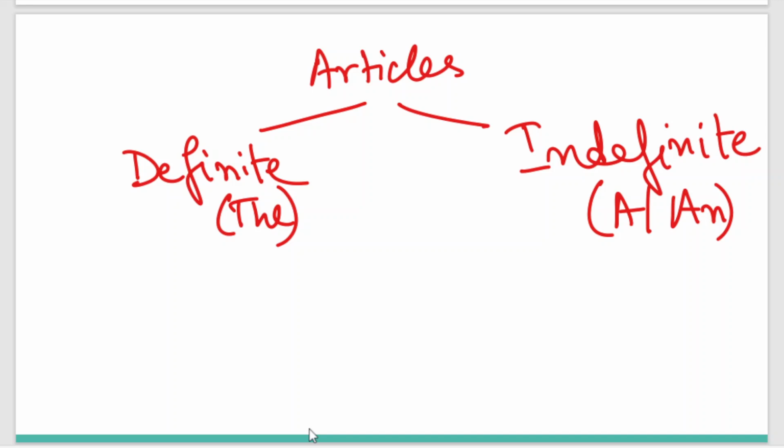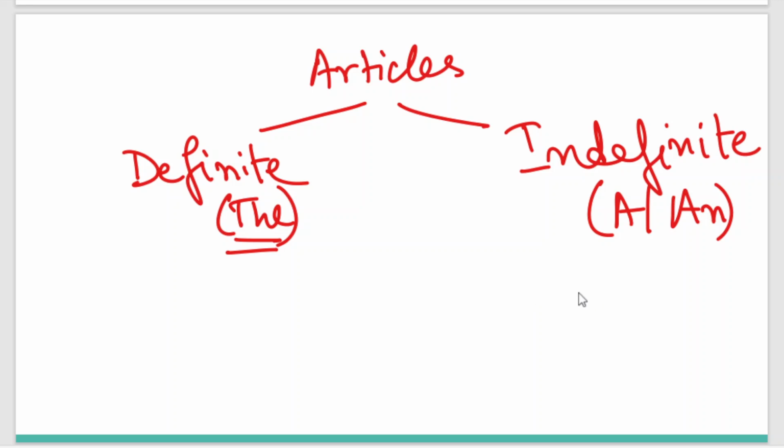Whenever we are particularizing any situation, making any situation definite and particular, we use the definite article the.